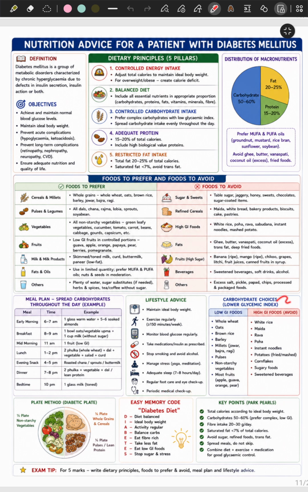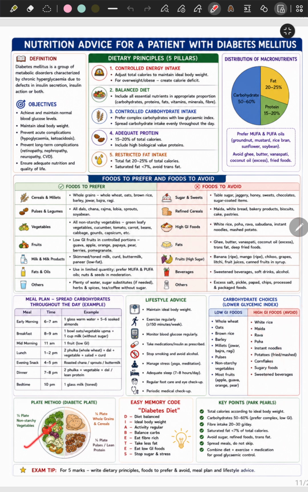checkup. Carbohydrate choices: we talked about low glycemic index food and high glycemic index food. So what are these? Low glycemic index food is whole wheat, oats, brown rice, barley, millets like jowar, bajra, ragi, pulses, non-starchy vegetables, and most fruits like apple, guava, orange, pear. High GI foods are white rice, maida, rava, poha, instant noodles, potatoes, cornflakes, sugary foods, sweetened beverages. So these all are strictly to be avoided.